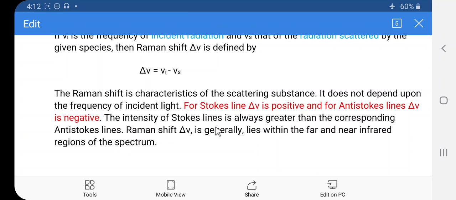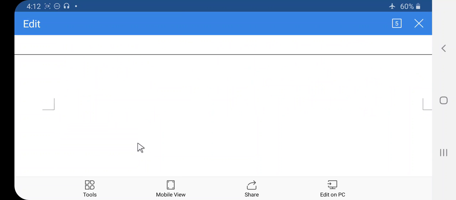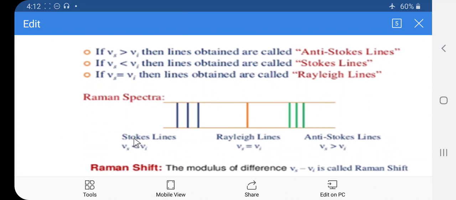The intensity of the Stokes line is always greater than that of the corresponding anti-Stokes line. So in Raman spectra, when we compare the intensities, the observation is that the intensity of the Stokes line is greater than the intensity of the anti-Stokes line. The Raman shift Δν generally lies within the far and near infrared region of the spectrum. So this is about the scattering of light as well as the Raman shift. Then, when we consider actual Raman spectra, this is the Rayleigh line.